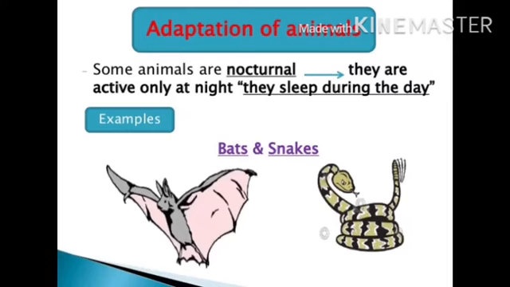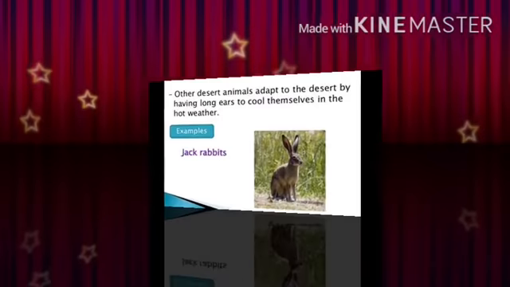Now the adaptation of animals. Some animals are nocturnal; they are active only at night. They sleep during the day. I just told you about this. Many animals living in the desert remain inactive during the day and become active during the night. This is just to prevent loss of water from their body. The animals that show this adaptation are called nocturnal.